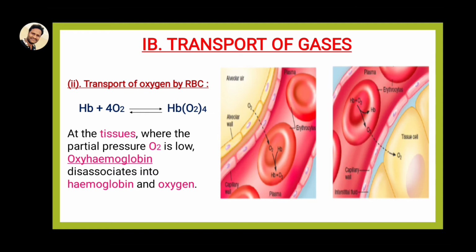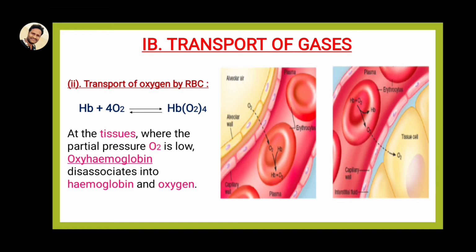Here you can see, Nana, the alveolar wall: oxygen directly enters the blood vessels, where it combines with hemoglobin. Hemoglobin is the respiratory pigment in RBC, which is why blood is reddish in color. Finally, oxyhemoglobin is formed, moving from high partial pressure to low partial pressure.